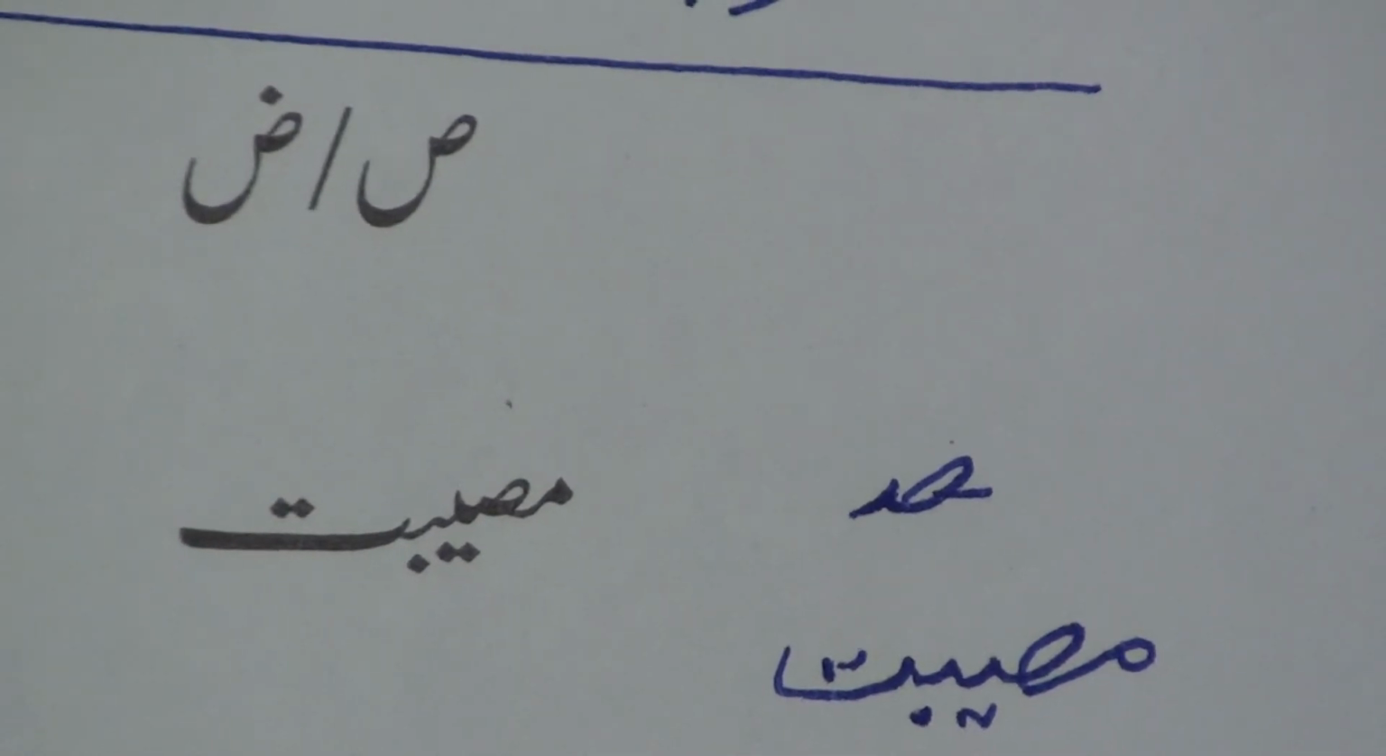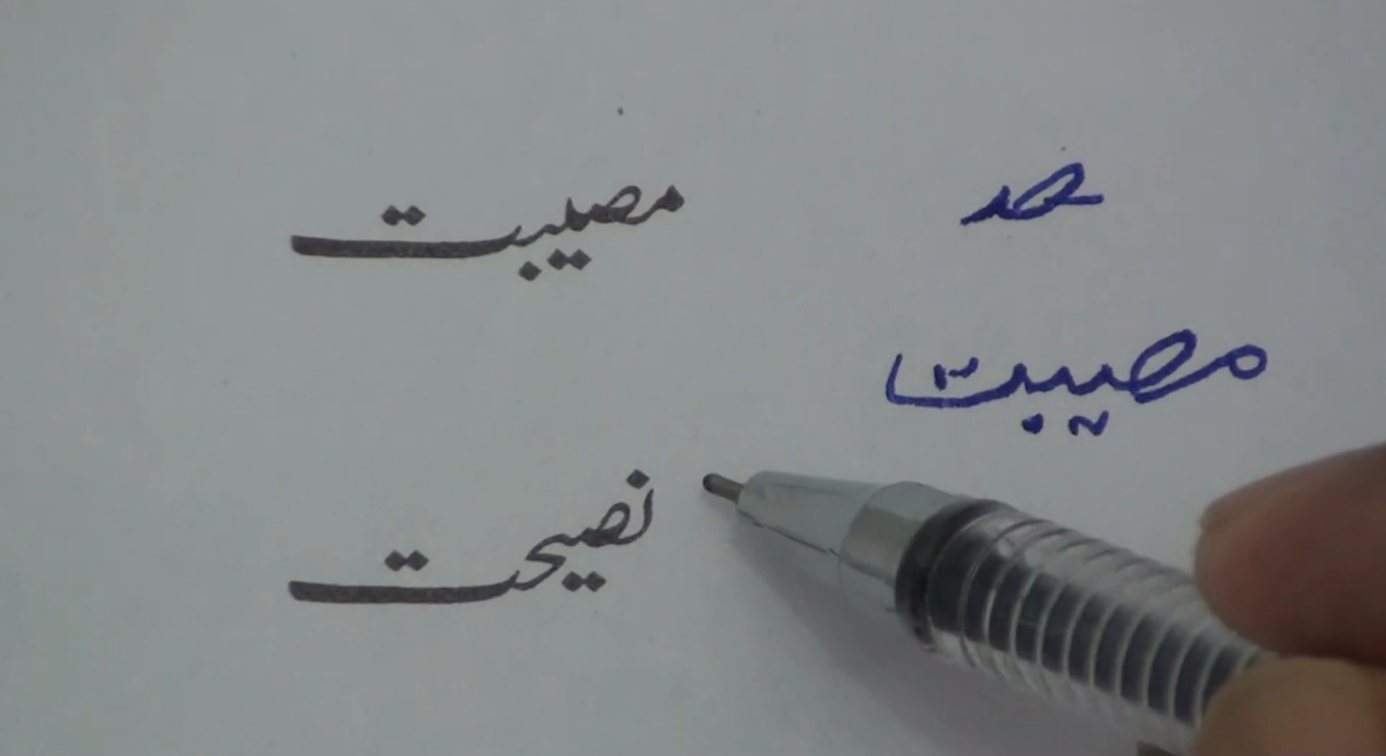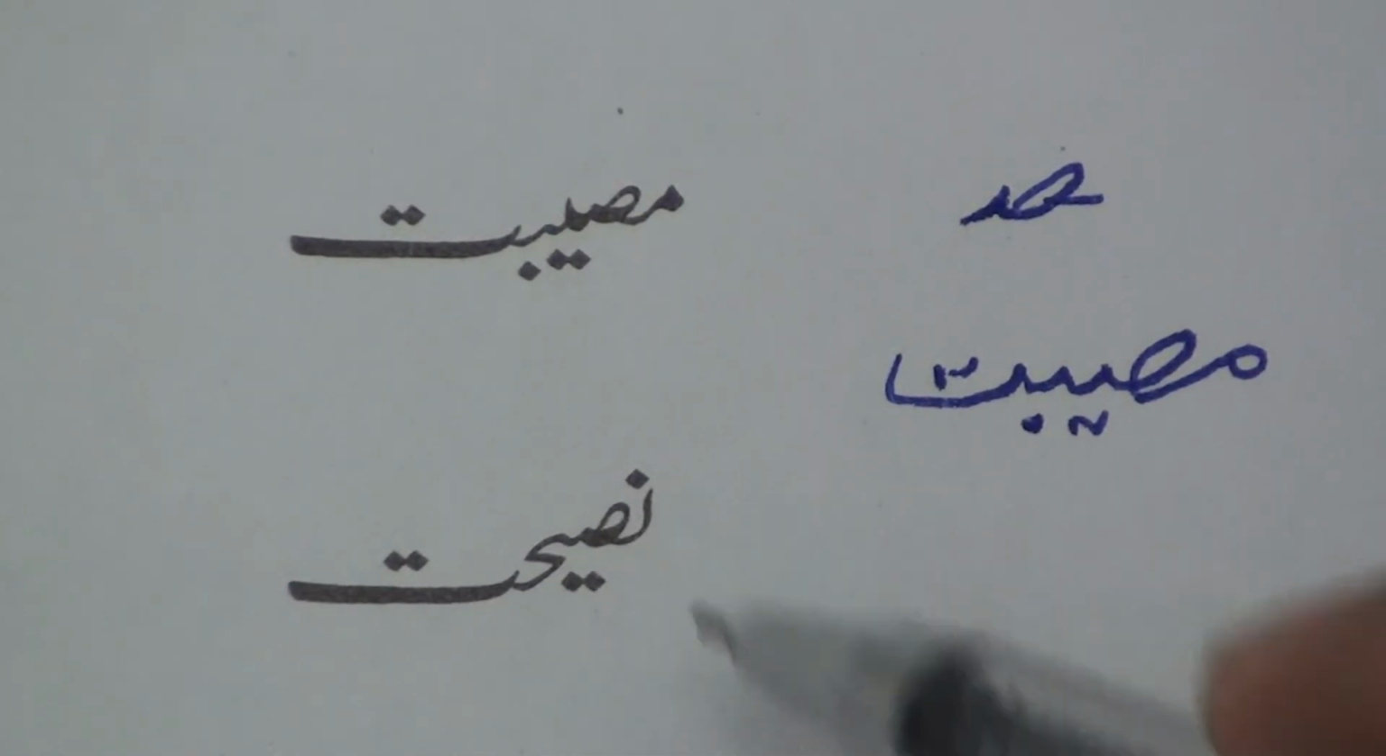Let's take another example. Nasihat. This is Swad. Noon is joined here, and Ye is joined here. Nasihat.